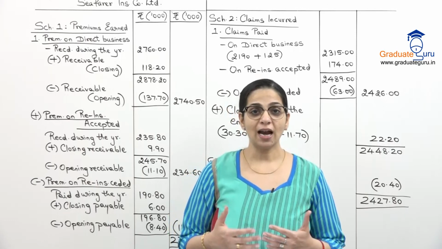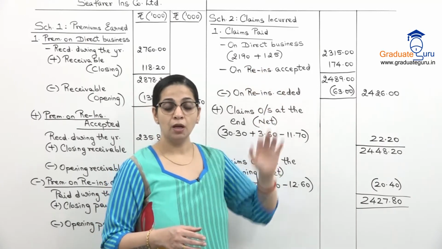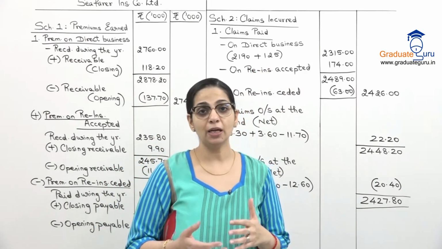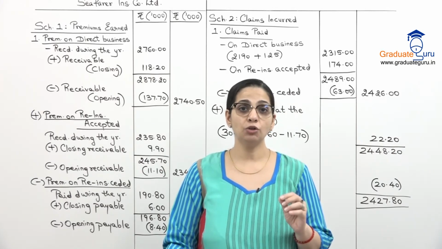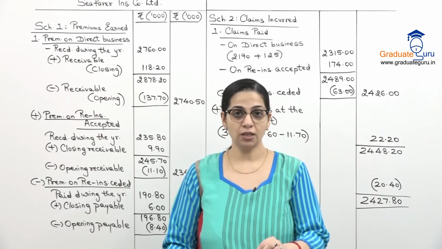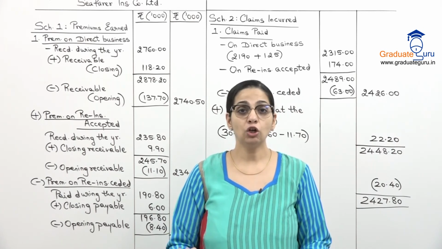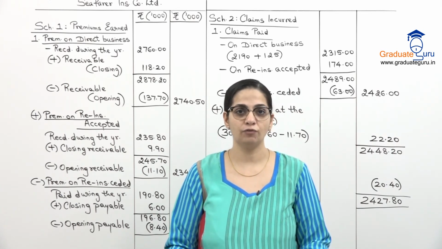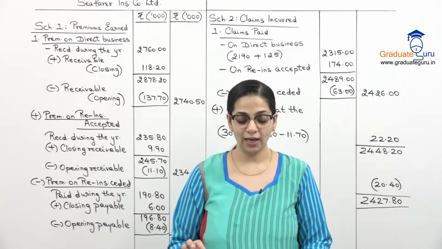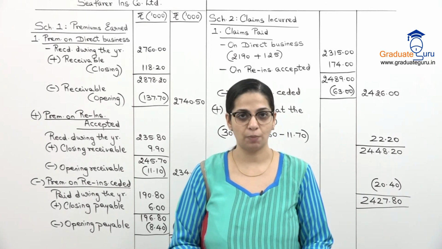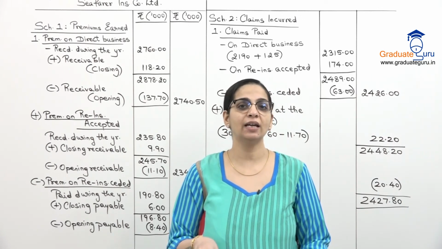So जो आपको cost add करना है, जैसे हमने यहाँ पर 125 add किया था in this sum. So similarly आपको इसमें भी cost add करना है to your main claims which are paid. For which amount are you going to add? Only the surveyor's fees and the legal expenses जो brackets में दिया है. You will not include the total 17,25,000. वो पूरा management expense है. That is not the cost of claim. Cost of claim is only surveyor's fees and legal expenses. That is what you are going to add to your claims paid on direct business.